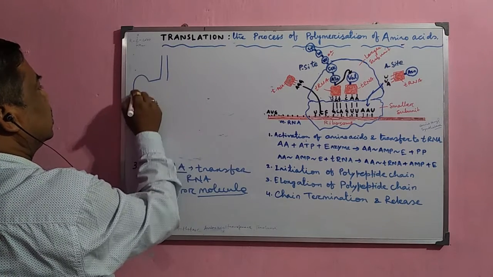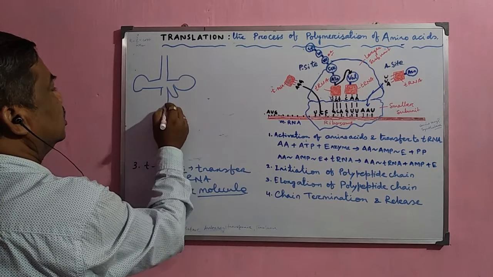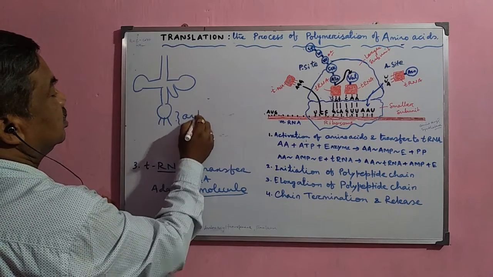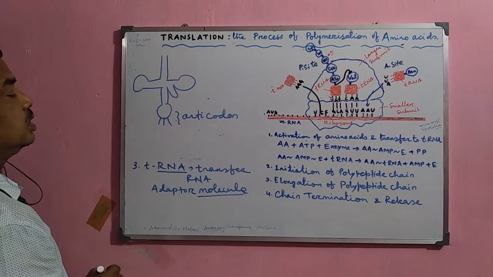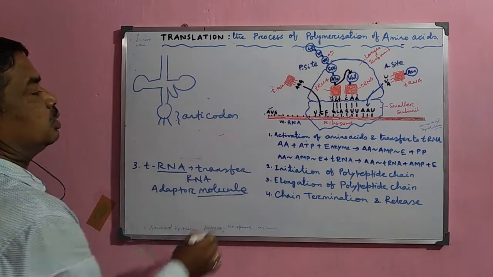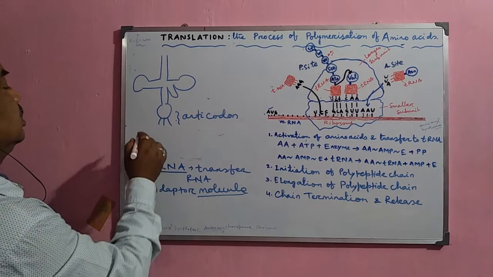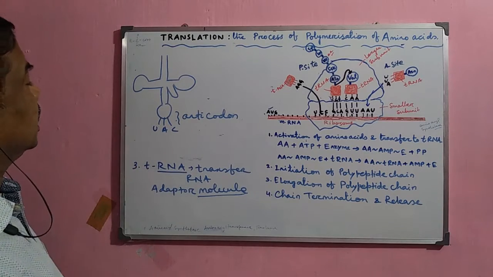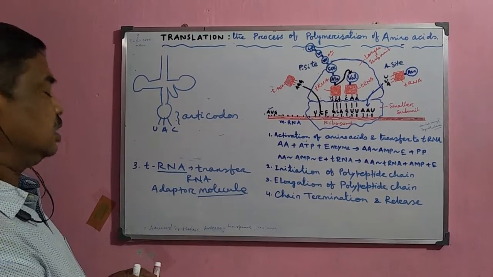They have different loops on the left side, another here, and another loop here. Then this is the anticodon side, and this anticodon side binds with the mRNA during protein synthesis. Suppose in case of mRNA there is a specific code, and this code is AUG, then the anticodon here is UAC. So the tRNA having UAC will attach with the AUG in the mRNA.